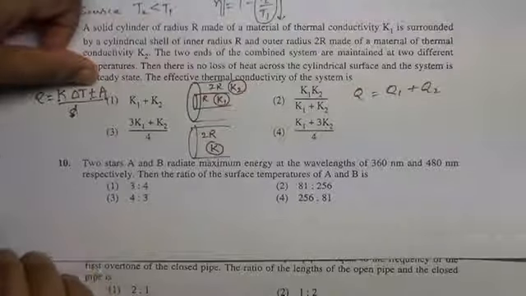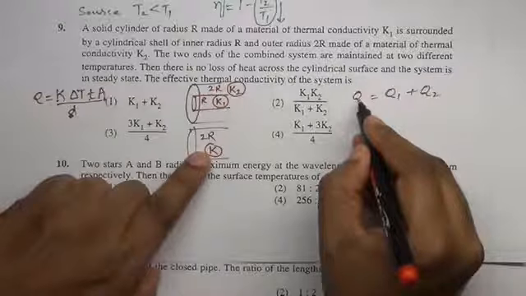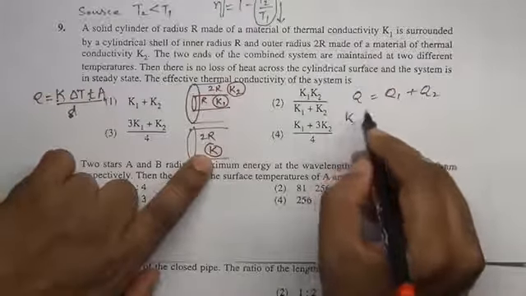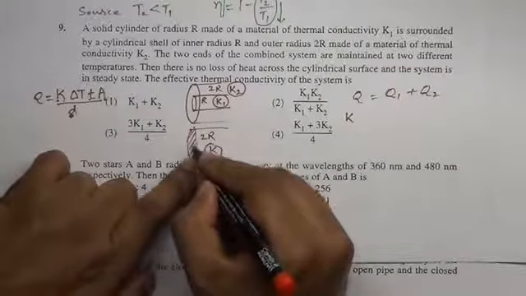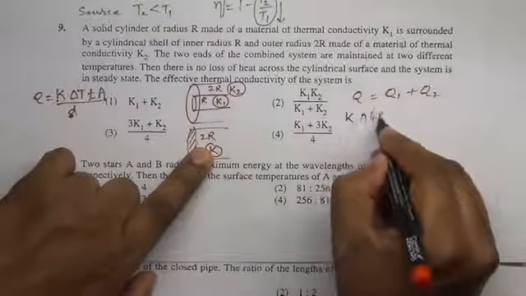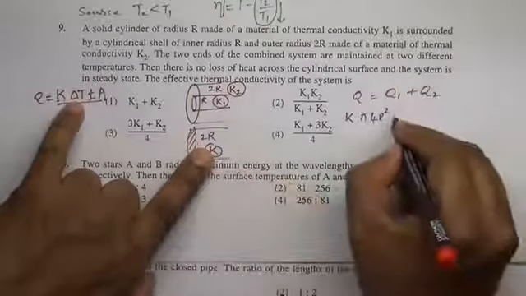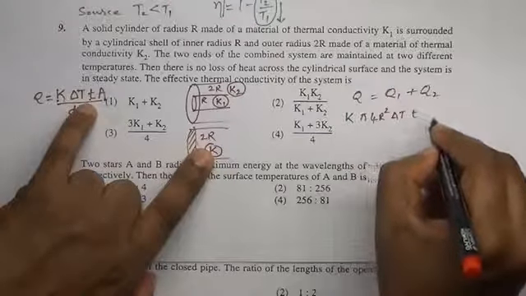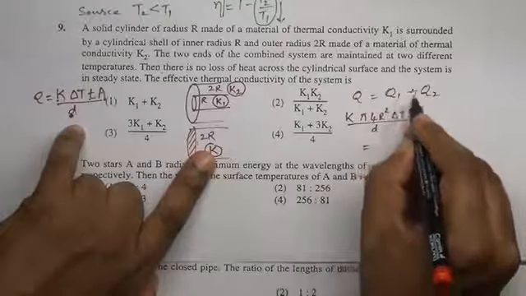For the equivalent material, thermal conductivity K, area of cross section pi into 2r square, that is pi into 4r square, into temperature difference delta T, time T divided by D, equals Q1 plus Q2.